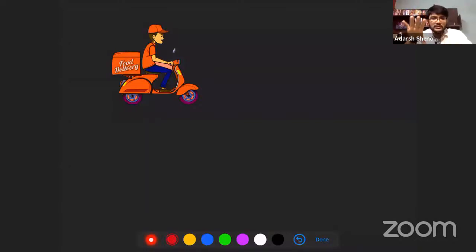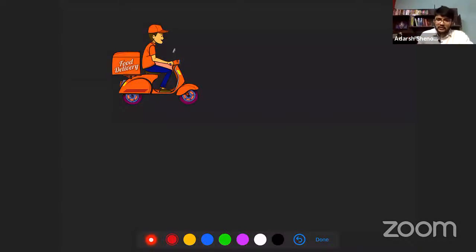How much is the value of the scooter? It was purchased for 60,000 rupees by a company, a food delivery company. They bought this scooter for 60,000 rupees. Is everyone with me? Yes. So this is an asset for that particular company. Okay, it was bought for 60,000.